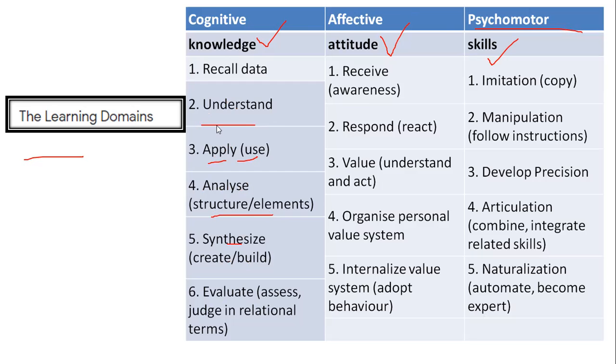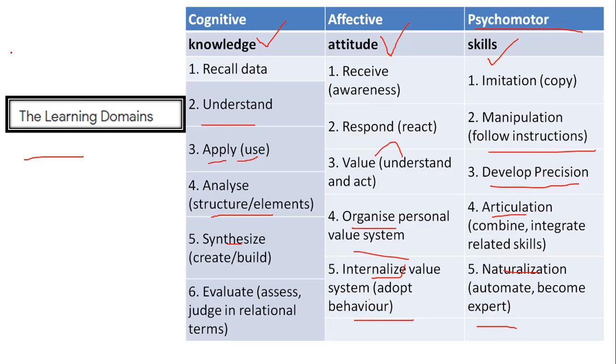Okay. Affective domain, which talks about attitude. It takes into consideration receive, that is awareness, respond, that is reaction, value, that is understanding, organizing personal value system, and internalizing value system, that is to adopt the behavior. Coming to the psychomotor domain, that is skills. It is imitation, that is copy, manipulation, following the instructions, develop precision, articulation, that is combining or integrating, and naturalization, which is to become an expert.